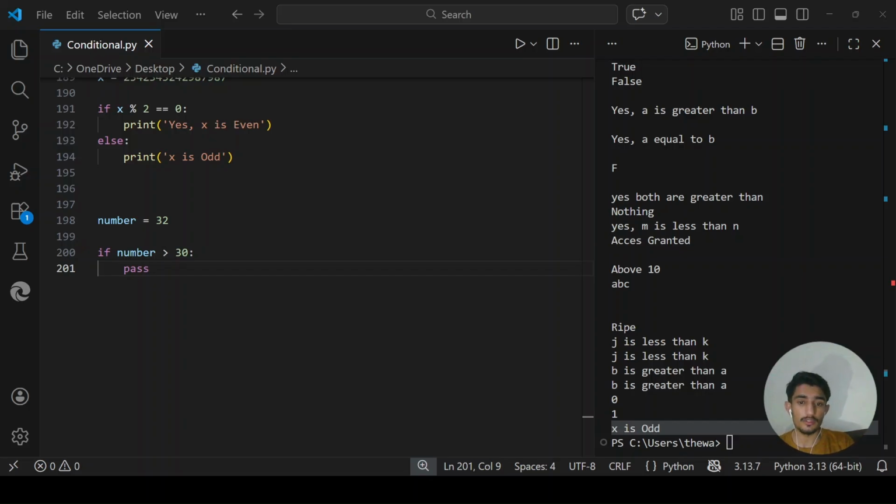Pass is a placeholder. You use it when you need the structure of an if block, but you haven't written the actual logic yet. That's where we use it. It is very common when you're building out the skeleton of a program.